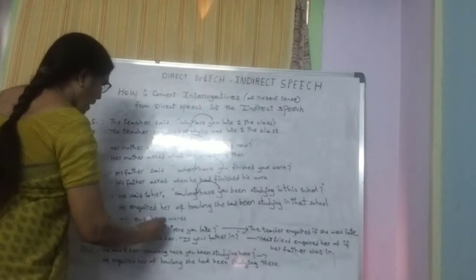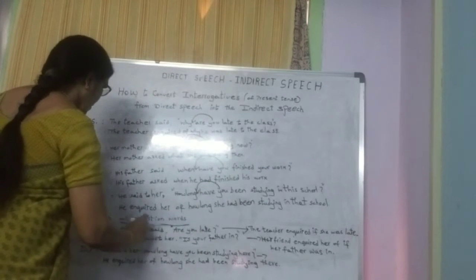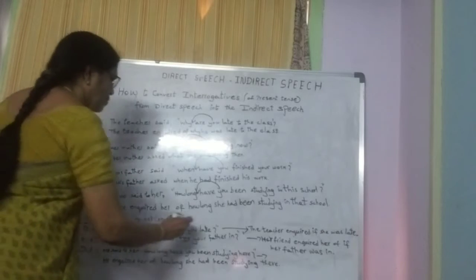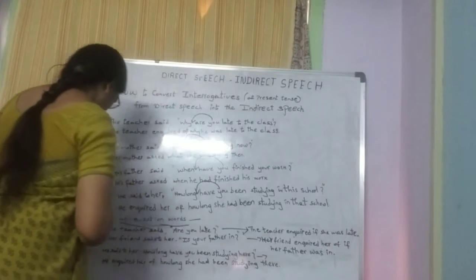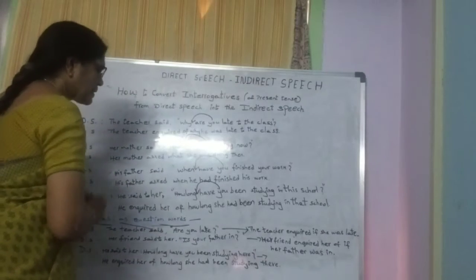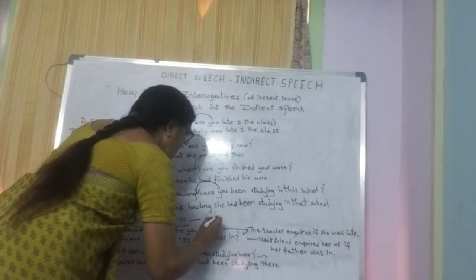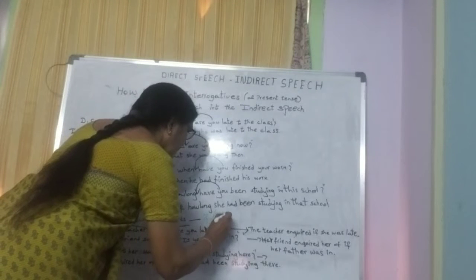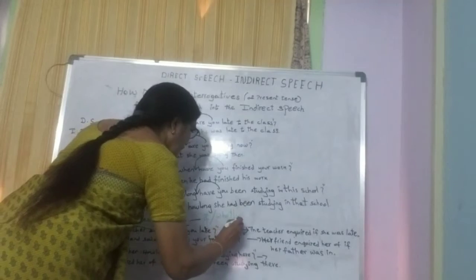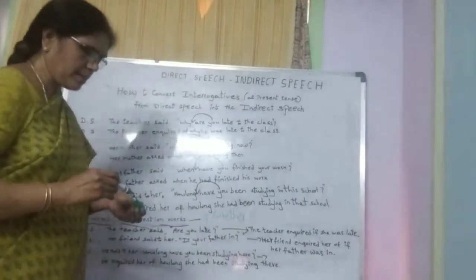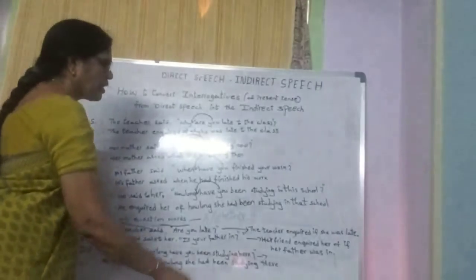When helping verbs are used as question words, "if" or "whether" comes in as a conjunction, children. So here you can write "if" or "whether".